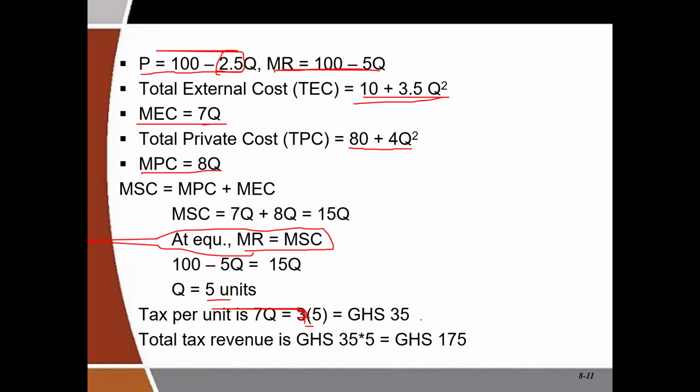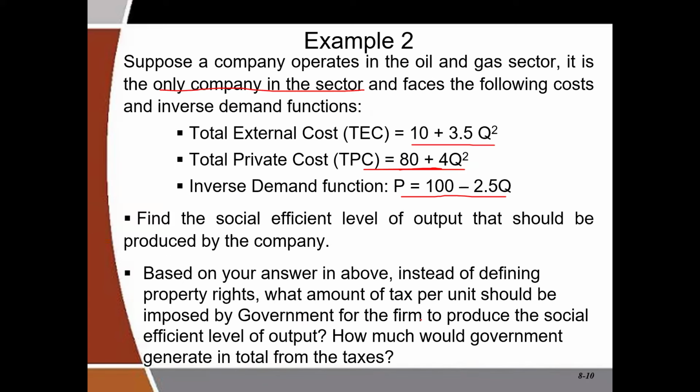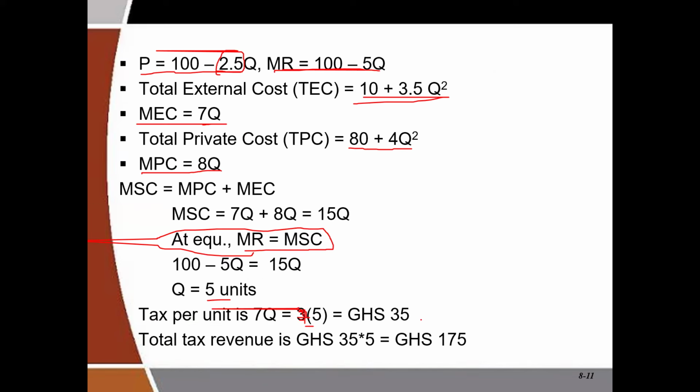So instead of government asking them to internalize the externality, they could rather ask them to pay a total tax revenue of 175 cedis, and that 175 cedis would be used to clean up the mess created by the externality. I believe I've been able to explain to you the concept of externality.